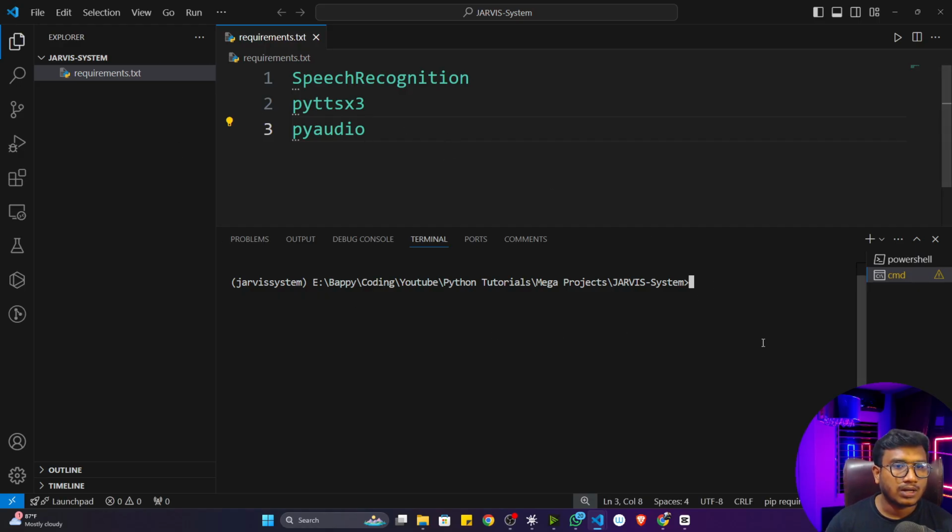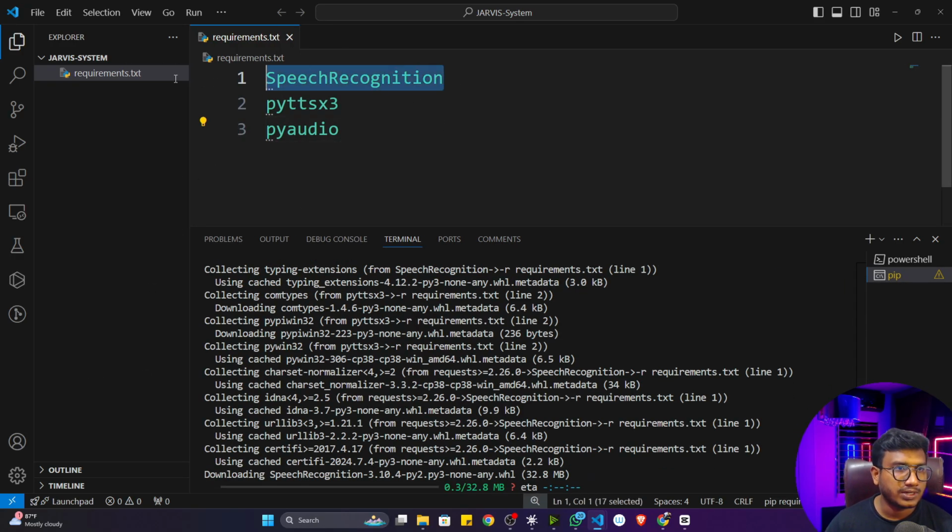Now I'll write this particular command: pip install -r requirement.txt. If I execute this command, you will see that all the libraries will be installed one by one. Let me show you. First of all, it will install speech recognition, pyttsx3, PyAudio, and so on. It will take some time, so I'll pause the video. Once this installation is completed, I will come back again.